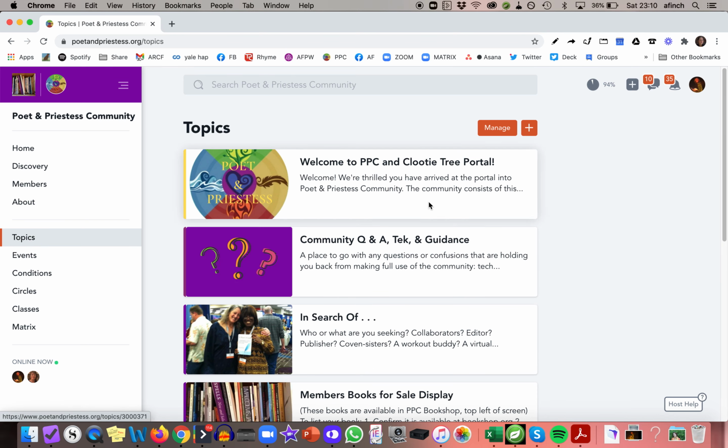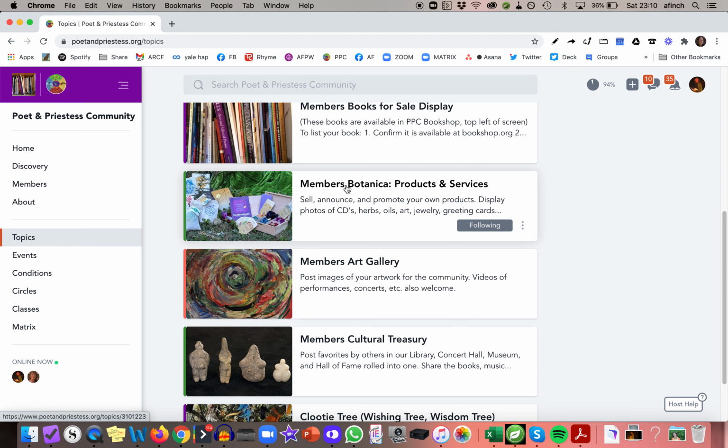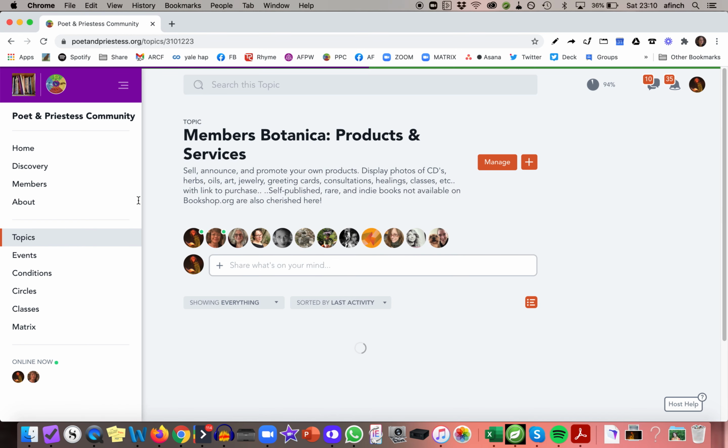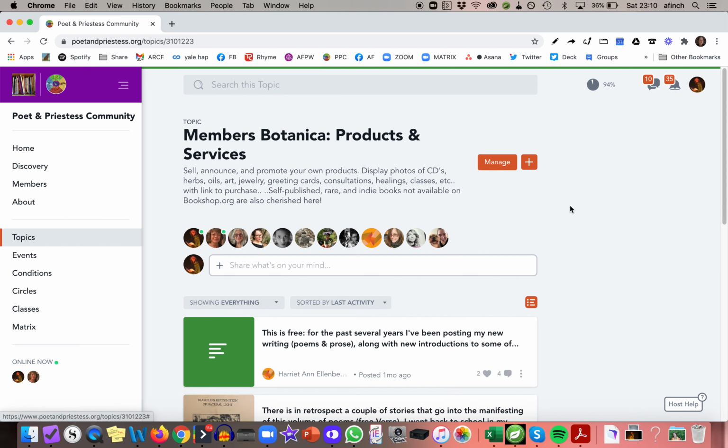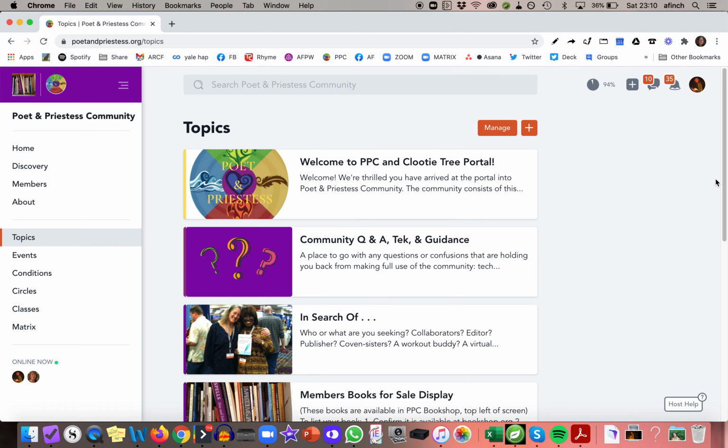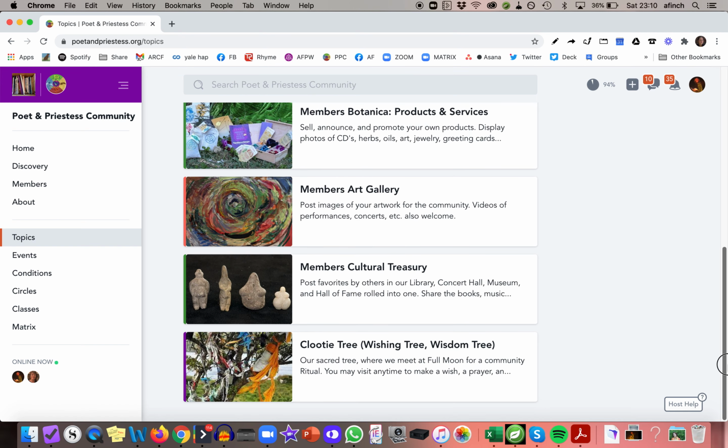This area is where you can sell products, also sell self-published books. You can also show your artwork in this other topic, the art gallery. You can also share your favorite cultural treasures, and this is our gathering spot for the whole community, our sacred tree. So these are all the topics. Now, this isn't really where the discussion happens. This is just general services. The discussions all happen here in the circles.